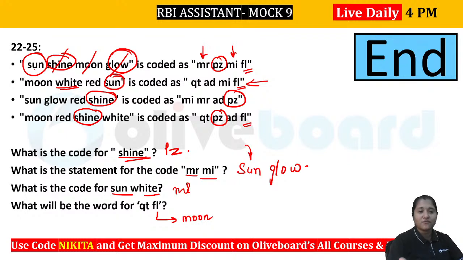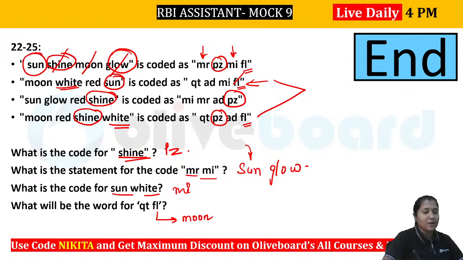Now apart from white, you can see every other code has been utilized somewhere or the other. White is there in the fourth one also. So you will have to compare these two, right? तो इन दोनों को compare करो. Moon, white, red, sun. Moon, red, shine and white. ठीक है, तो यहाँ पर कॉमन क्या आ रहा है? मून के लिए तो हम ऑलरेडी निकाल चुके, that is your FL. So FL cannot be there. White and red, what is left for white and red?